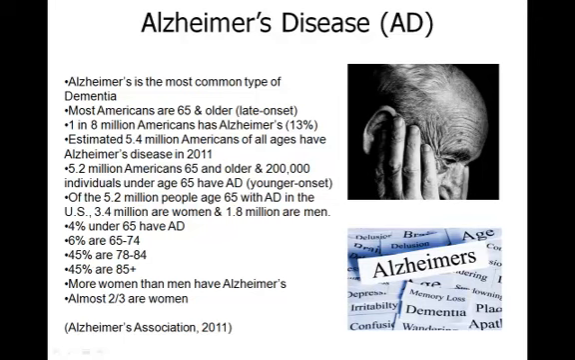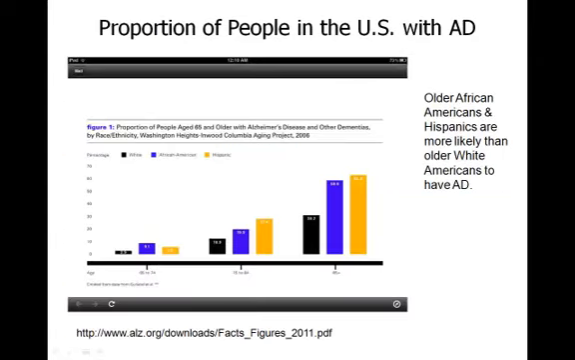Of the 5.2 million people age 65 and older with AD in the U.S., 3.4 million are women and 1.8 million are men. 4% are under 65, 6% are between the ages of 65 through 74, 45% are between the ages of 75 through 84, and 45% are 85 years old and beyond. More women than men have Alzheimer's. Almost 2/3 are women. This demonstrates a descriptive analysis of the proportion of people in the U.S. who are diagnosed with AD.